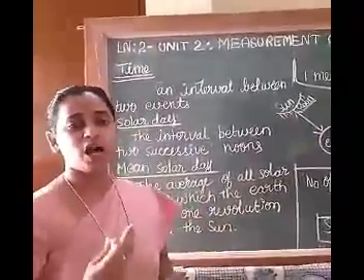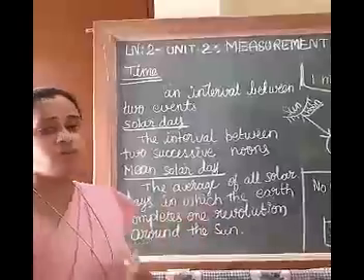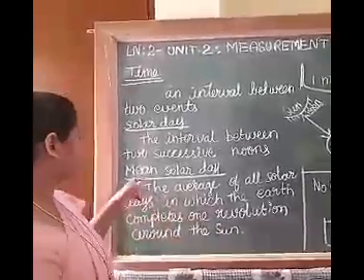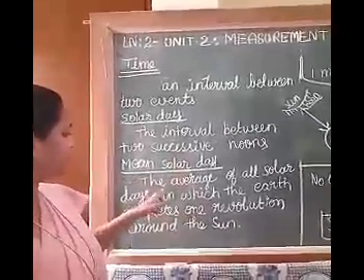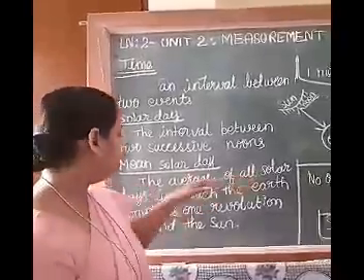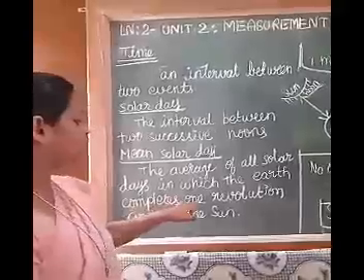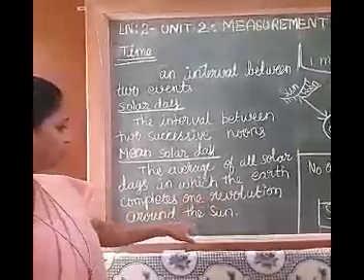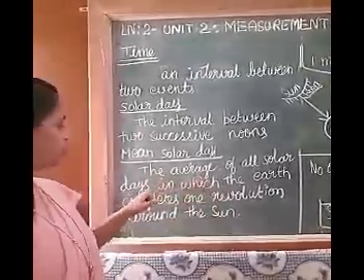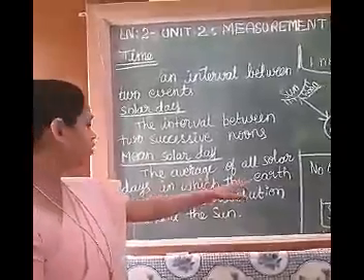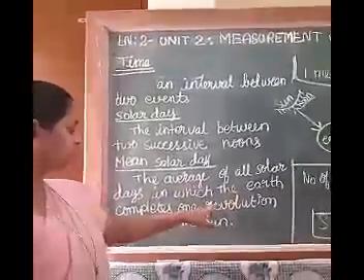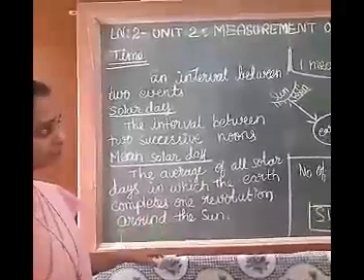For that, we have to find the average of all solar days. So the mean solar day is defined as the average of all solar days in which the earth completes one revolution around the sun.